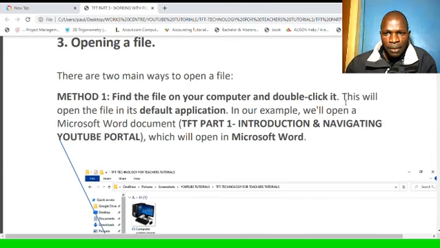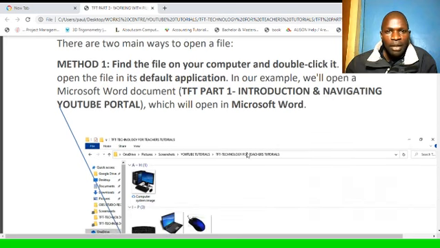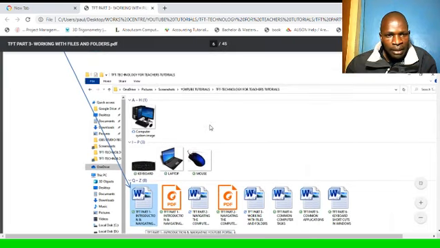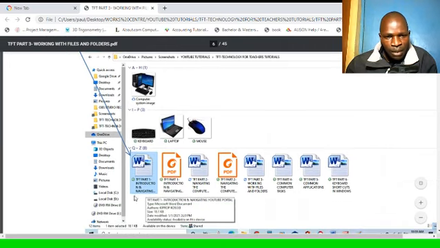And we did see in the previous tutorial that to double click means to click the particular file icon twice. This will open the file in its default application. In our example, we'll open a Microsoft Word document, TFT Part 1, Introduction and Navigating a YouTube Portal, which will open in Microsoft Word. So here I have clicked this within my TFT Technology for Teachers tutorial folder. These files are there, and I want to open this particular file, TFT Part 1, Introduction and Navigating.